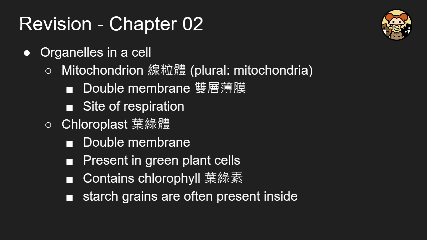And for the mitochondria, the plural term is mitochondria, it is a double membrane structure, and it is the site of respiration and also energy generation. And the chloroplast is also double membrane, and it is present in green plant cells, and it contains chlorophyll. Remember, the term chloroplast is always larger than chlorophyll, because the chloroplast is an organelle, while chlorophyll is a pigment inside the chloroplast. And you may also notice starch granules inside.